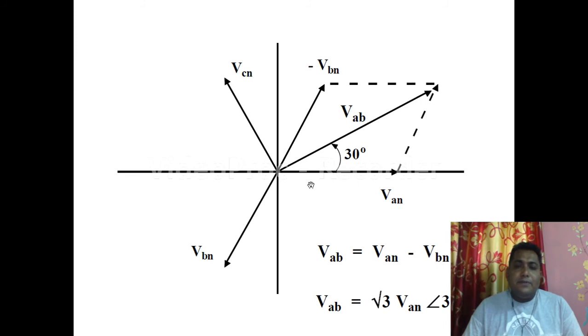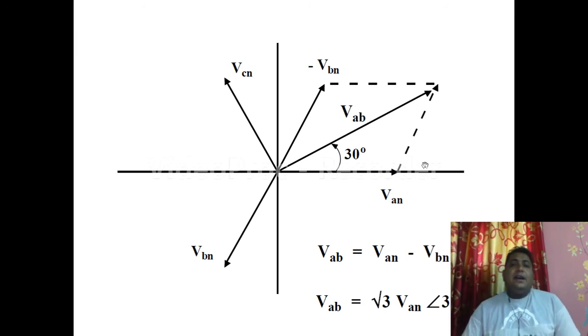Or reversely, if we go clockwise, from AN, 120 degrees shifted, there is the BN phase. So from AN, BN is shifted by an angle of 120 degrees, and from BN again there is a shift of 120 degrees, then there is CN. So from here to here 120, here to here 120. These are the three phase voltages we have.